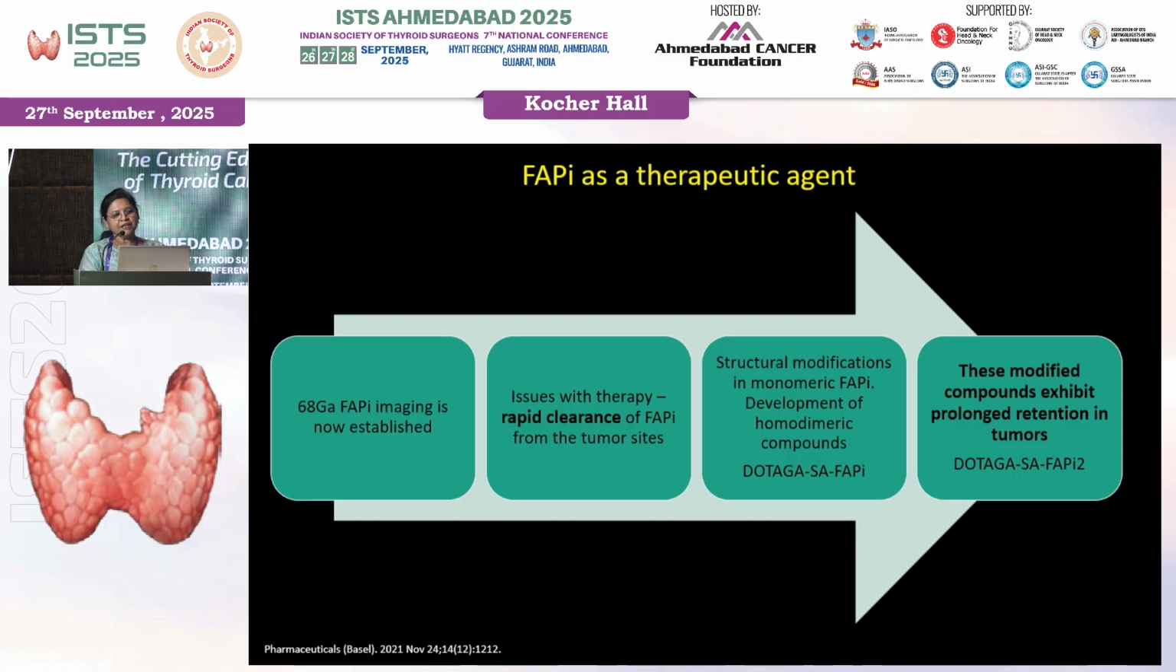When they started using it, they were doing it in conjunction with Moon et al, and they found that when they were using a monomer, the FAPI did not concentrate, and there was rapid clearance of the FAPI agent from the tumor sites, and therefore it was not showing any benefit. So structural modifications were done to this monomeric FAPI, and homodimeric compounds were developed, and these modified compounds then exhibit prolonged retention in the tumor sites.